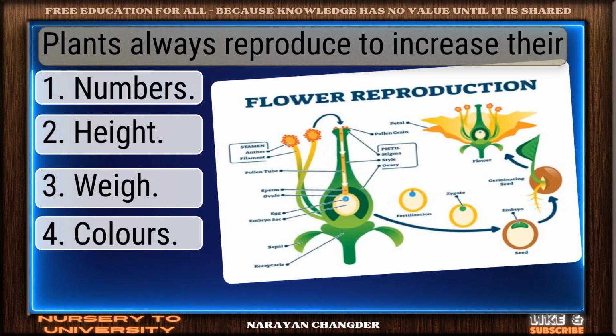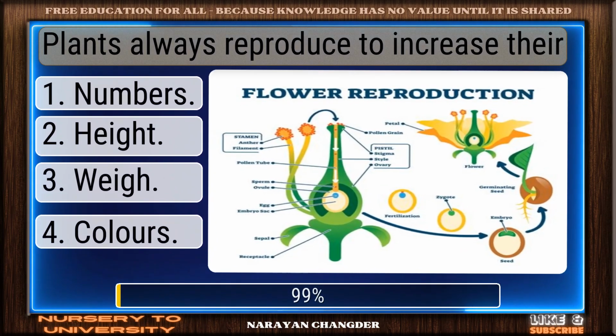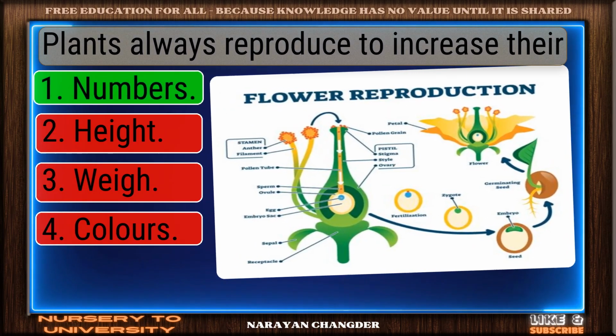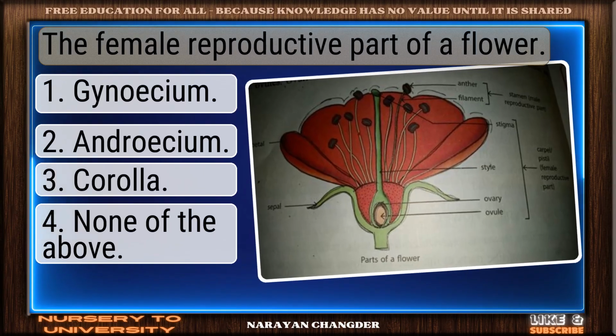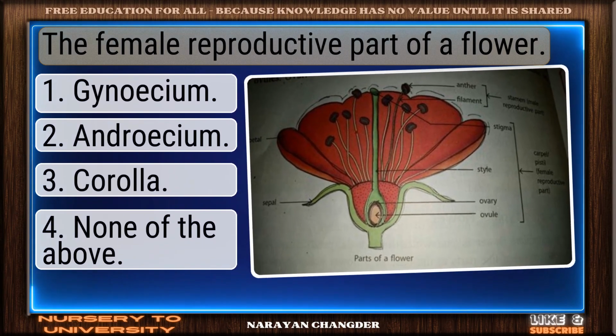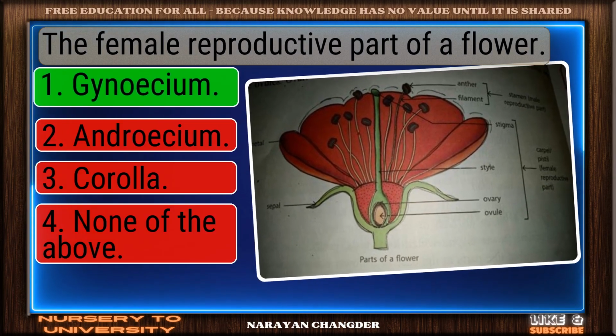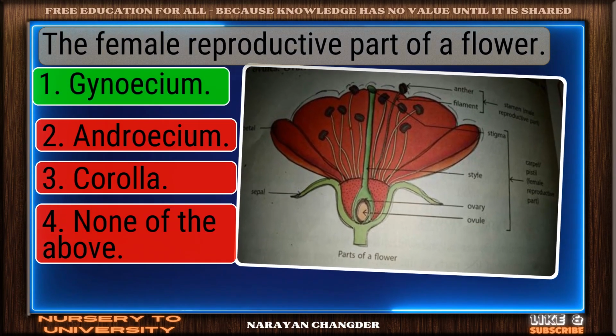Question number 55. Plants always reproduce to increase their. Correct. Numbers is the right answer. Question number 56. The female reproductive part of a flower. You got it. Your choice gynoecium is right.